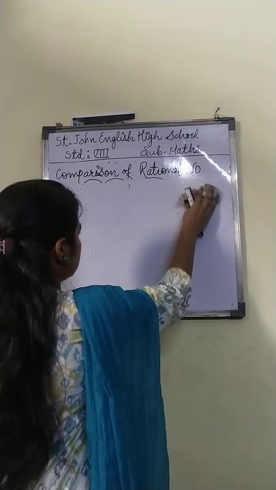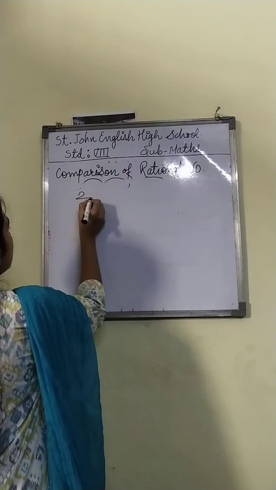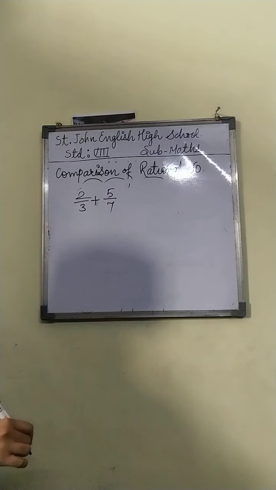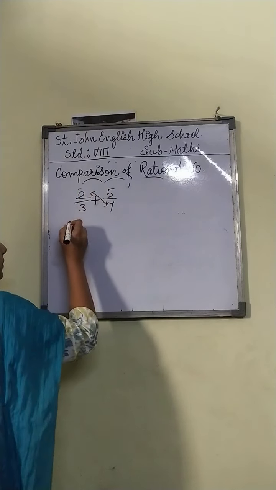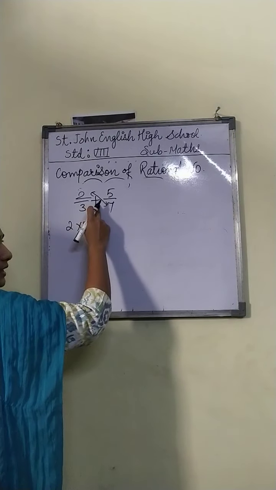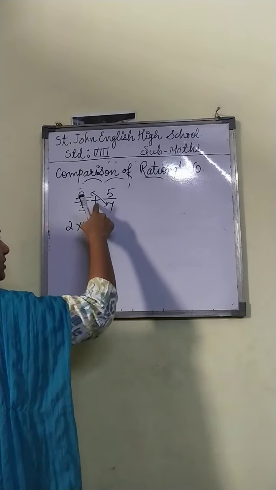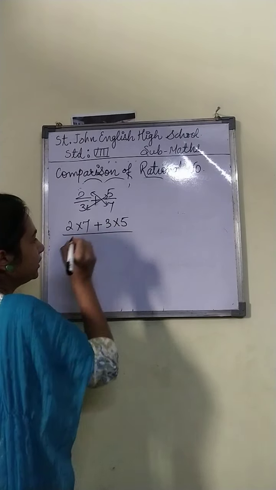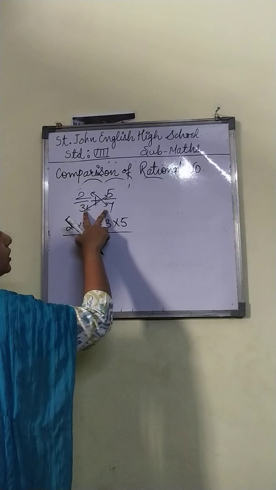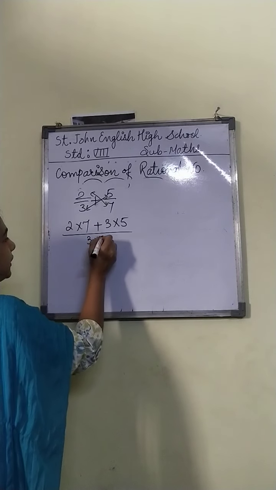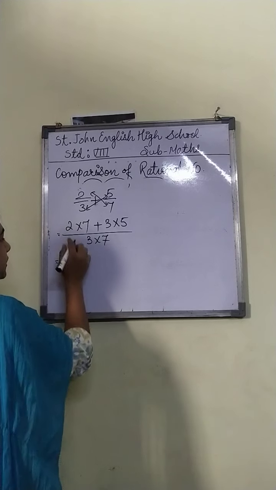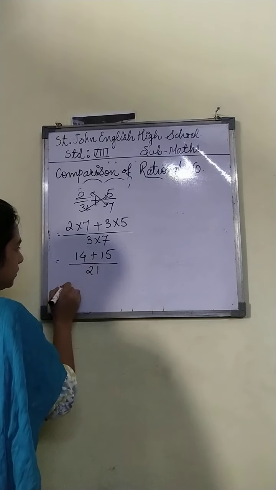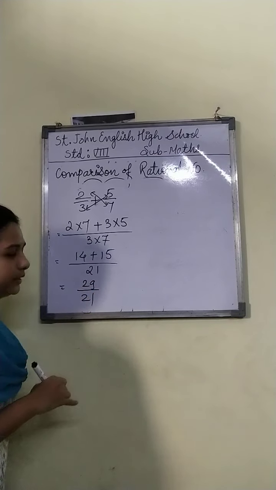Addition or subtraction of rational numbers. 2 by 3 plus 5 by 7. If I want to add these two numbers, what will you do? Same, cross multiply. 2 into 7. Plus sign is there, give that. If negative is there, give that sign. Second, multiplication, 3 into 5. The whole divided by the multiplication of the denominators, 3 into 7. 7 twos are 14 plus 5 threes are 15, upon 3 sevens are 21. Your answer is 29 upon 21.